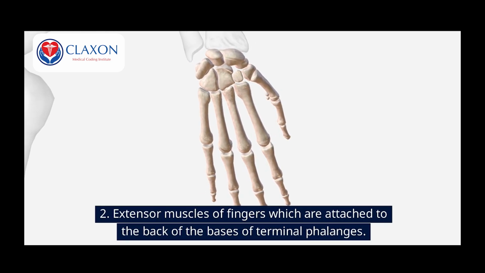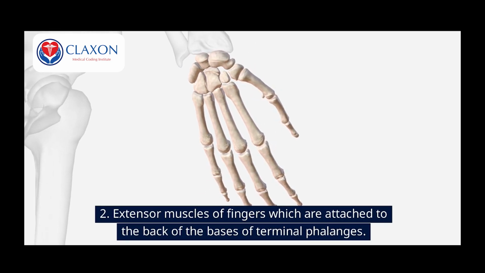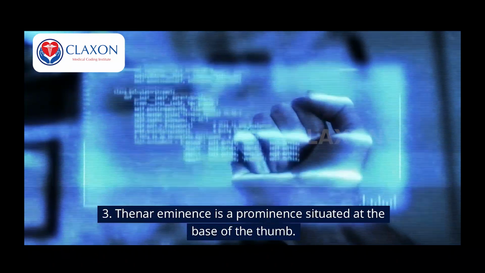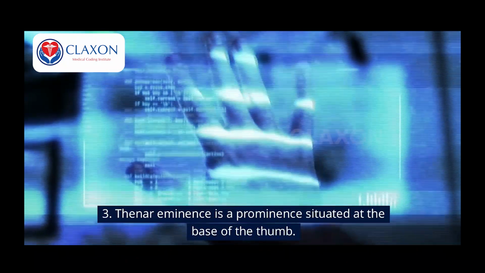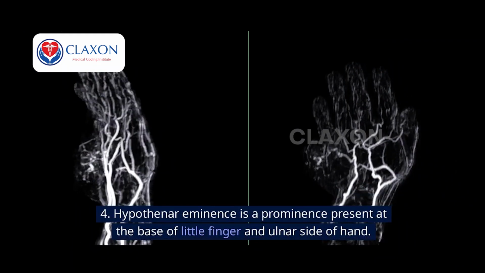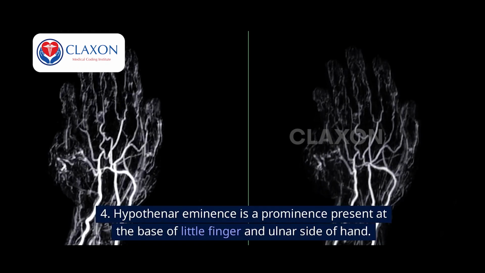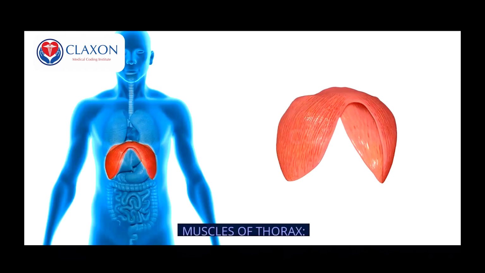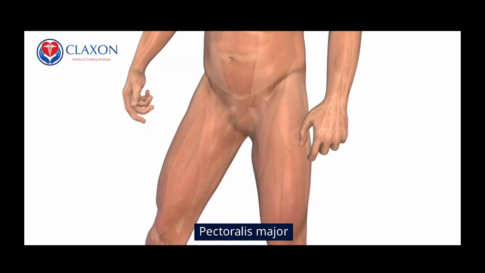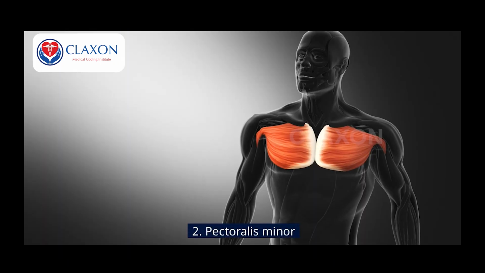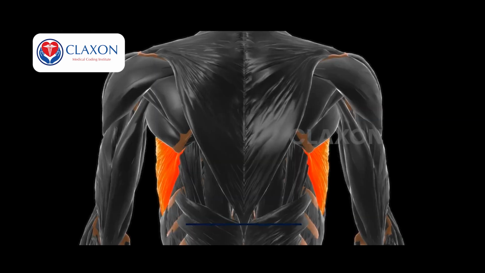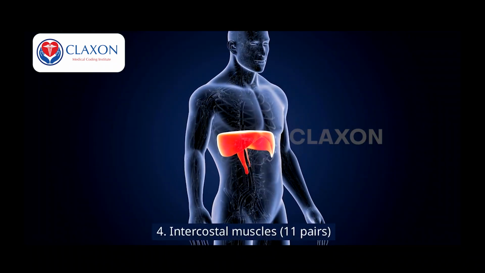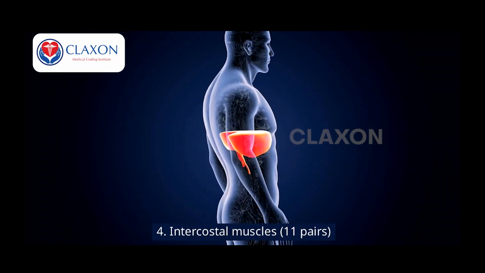Extensor muscles of fingers, which are attached to the back of the bases of terminal phalanges. 3. Thenar eminence is a prominence situated at the base of the thumb. 4. Hypothenar eminence is a prominence present at the base of little finger and ulnar side of hand. Muscles of thorax. 1. Pectoralis major. 2. Pectoralis minor. 3. Serratus anterior. 4. Intercostal muscles, 11 pairs.